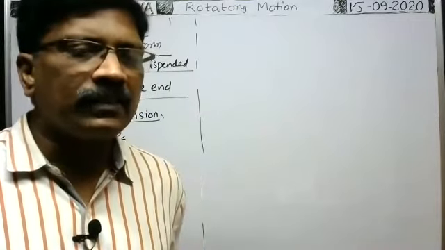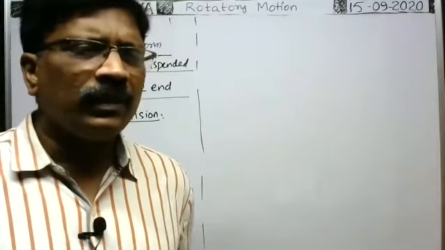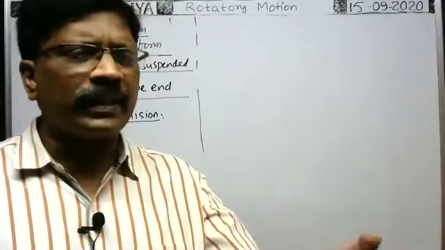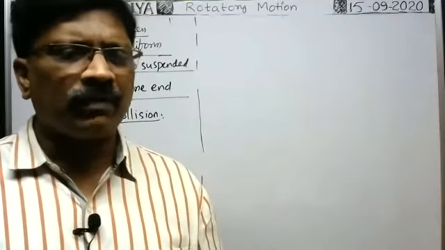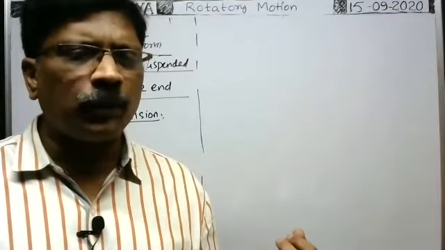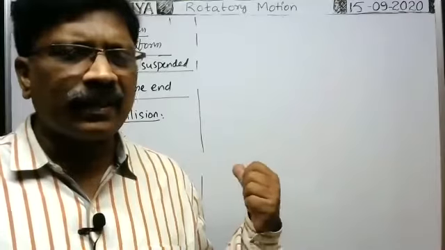In the previous case, the rod is not hinged. The rod is not fixed at any end by means of a hinge. The rod can move freely. That's why we applied the law of conservation of linear momentum there. But here, the hinge exerts a reaction force on the rod.